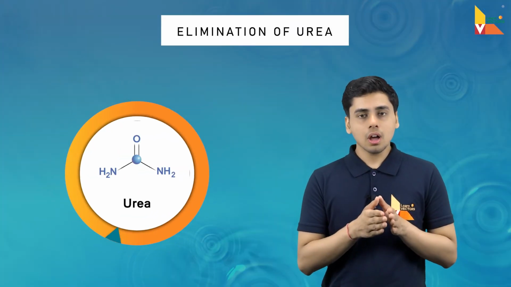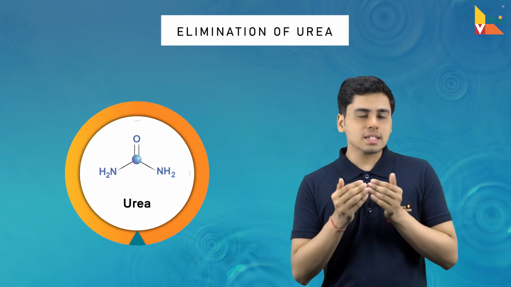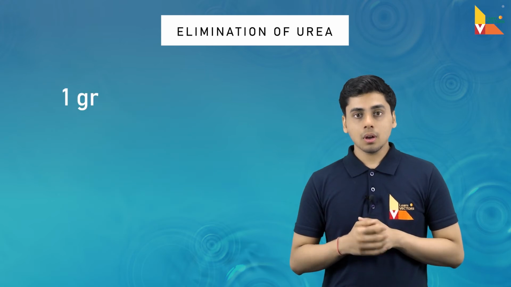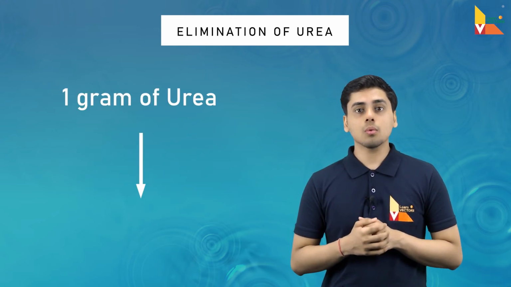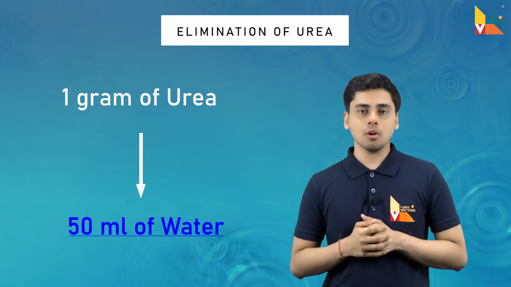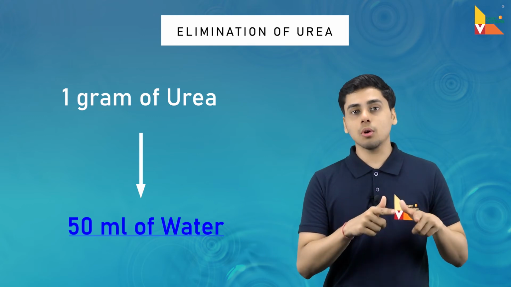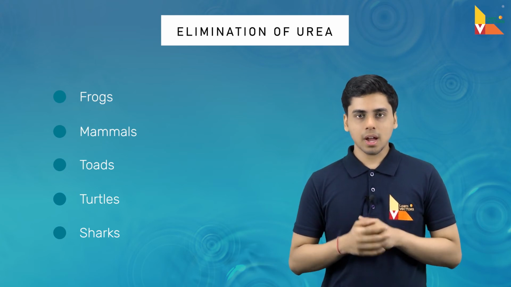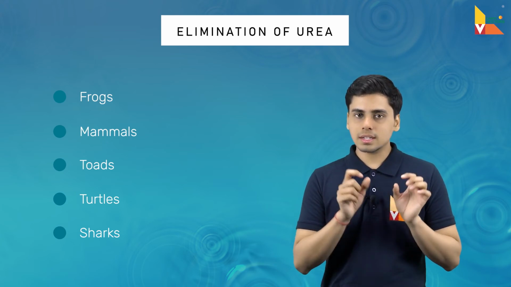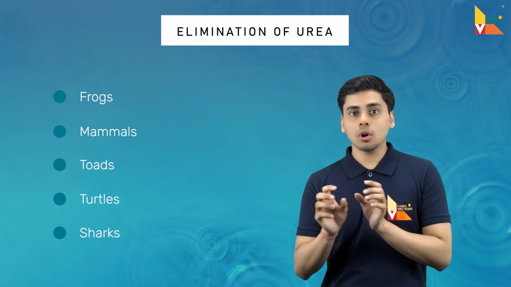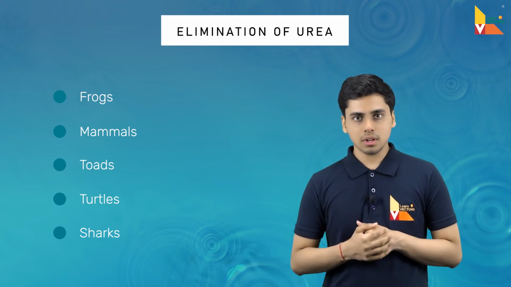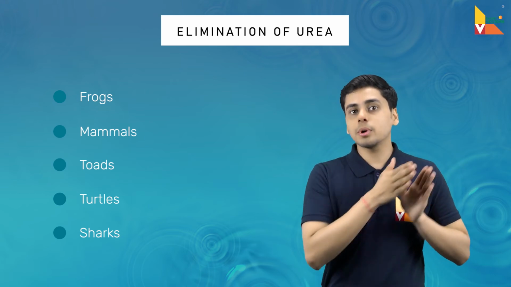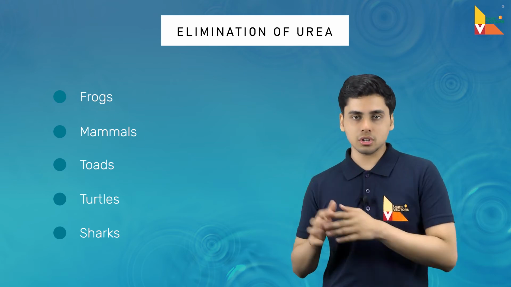Now, urea requires comparatively less amount of water as compared to ammonia. 1 gram of urea requires just 50 ml of water to be expelled out from the bodies of these organisms. And 50 ml of water is easily affordable to be lost by these organisms, which is why these organisms show this particular type of mode of excretion.